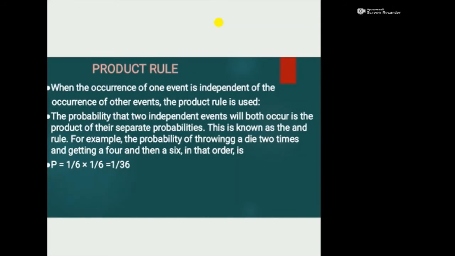When the occurrence of one event is independent of the occurrence of other events, the product rule is used. The product rule states that the probability that two independent events will both occur is the product of their separate probabilities. This is known as the AND rule. For example, the probability of throwing a die 2 times and getting a 4 and then a 6 in that order is P is equal to 1/6 times 1/6, that is equal to 1/36.